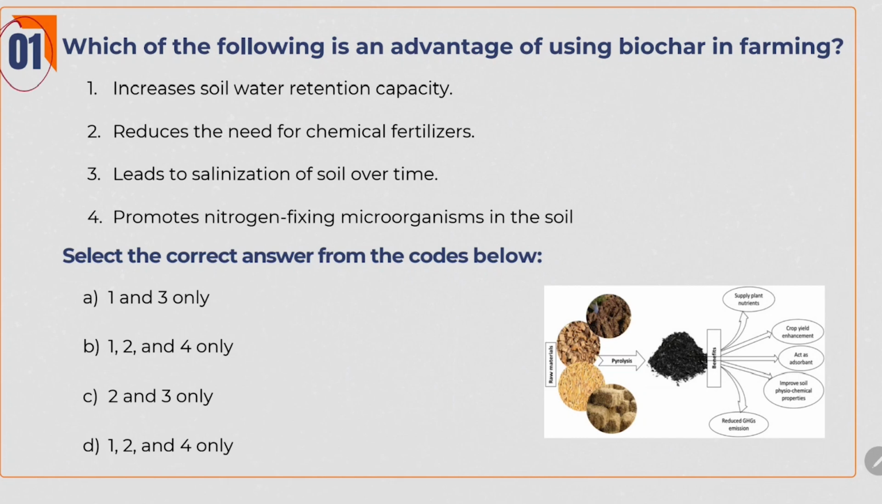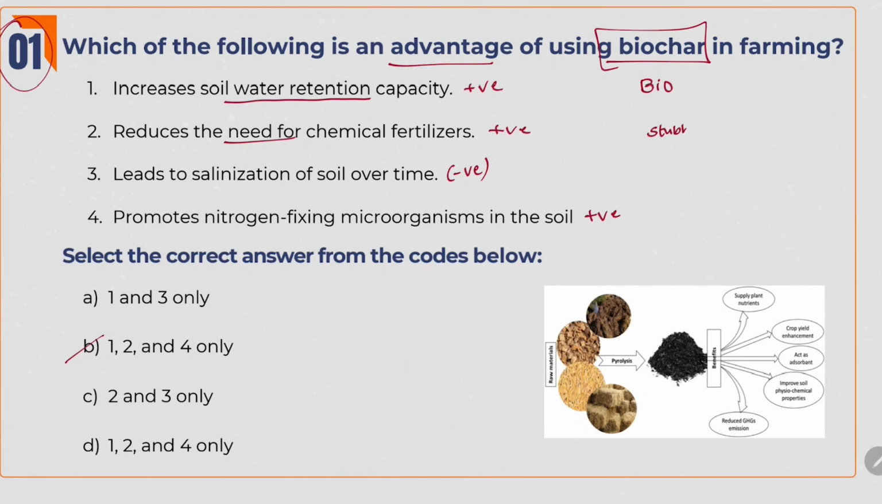Coming to the first question: which of the following is an advantage of using biochar in farming? Whenever you see the word bio, you should understand that it is very good for practices in agriculture. If you see the options, it increases the soil water retention capacity. It is a positive thing. The second one, reduces the need for chemical fertilizers. Again a positive thing. Leads to salinization of soil over time. How can a positive thing like biochar lead to salinization of soil? It is in a negative tone. And the fourth one, it promotes nitrogen fixing microorganisms in the soil. Yes, it is also a positive one. So we can say 1 to 4 is the answer.